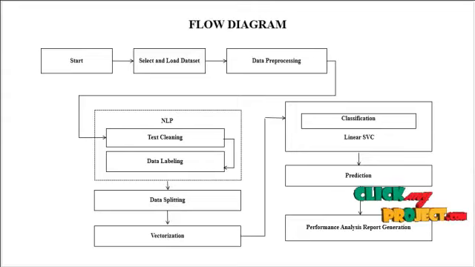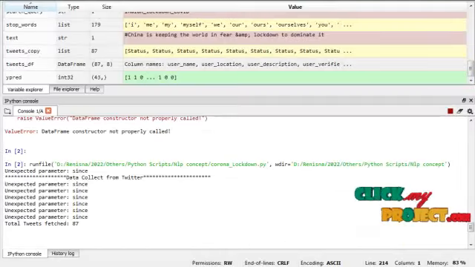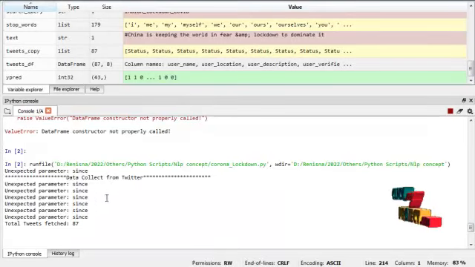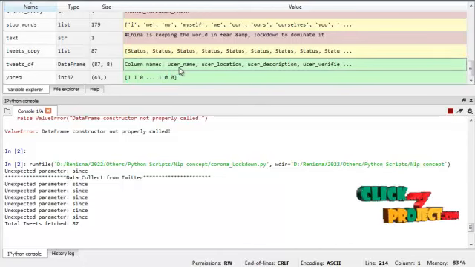Then we classify the data using the linear SVC classification method. Then we predict the result. At last we analyze the performance and generate the report. Here we run our process. Here the data is collected from Twitter using the Twitter API, and the keyword is Indian lockdown. The data set is collected like this from the Twitter API.